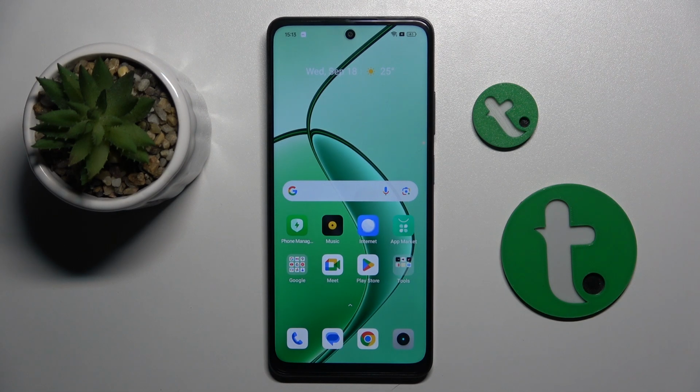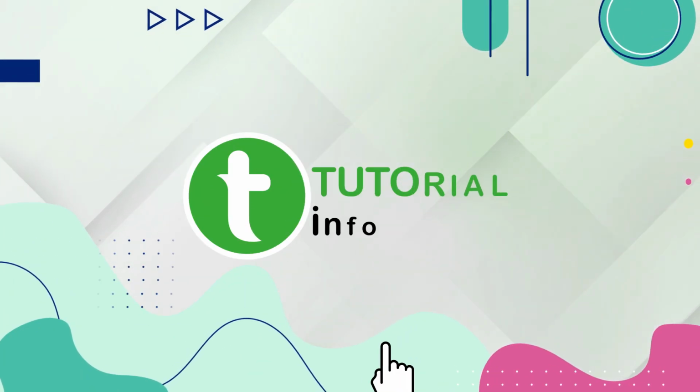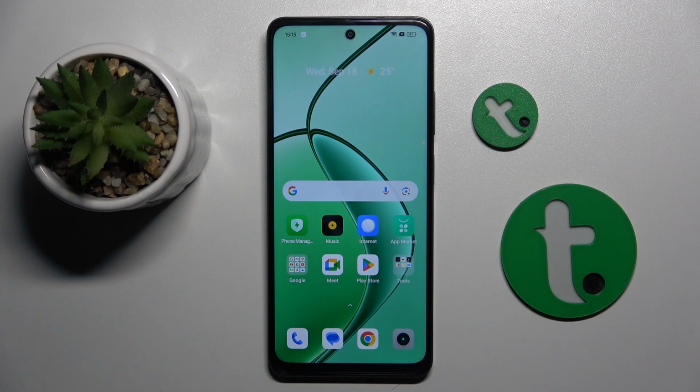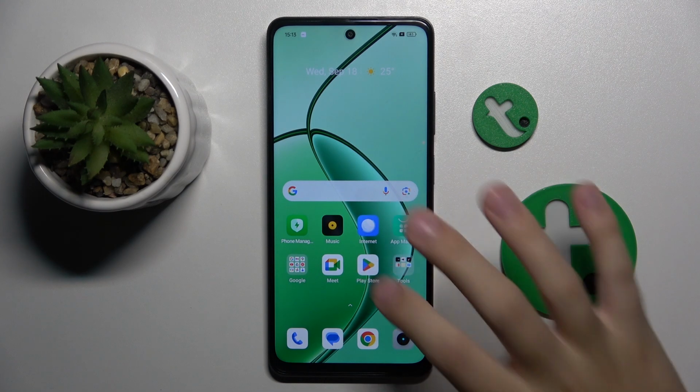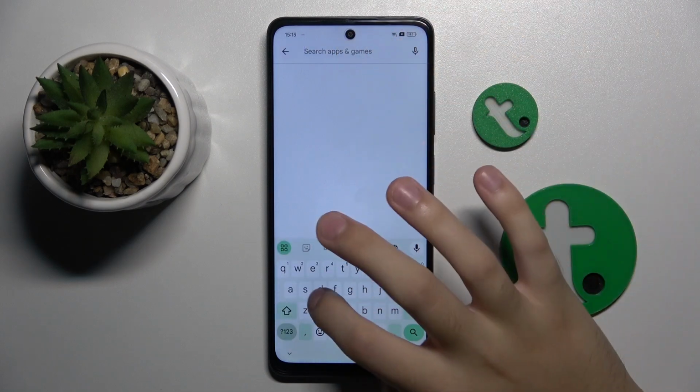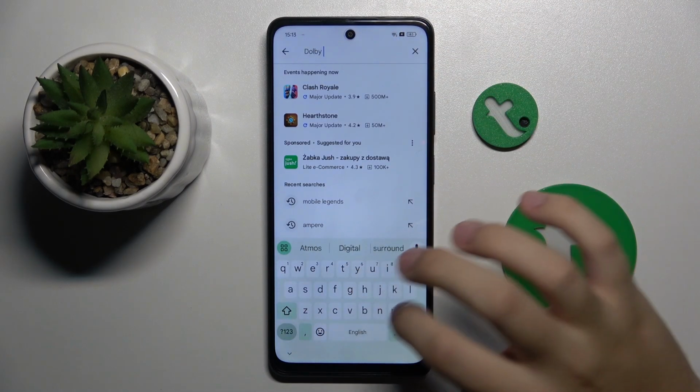In front of me is Realme 12x 5G, and in this video I'm going to show you how to improve audio recording quality using Dolby On app on this device. Alright, so firstly to do this we have to open our Play Store because we have to install Dolby On from here, and I'm gonna search for Dolby On.